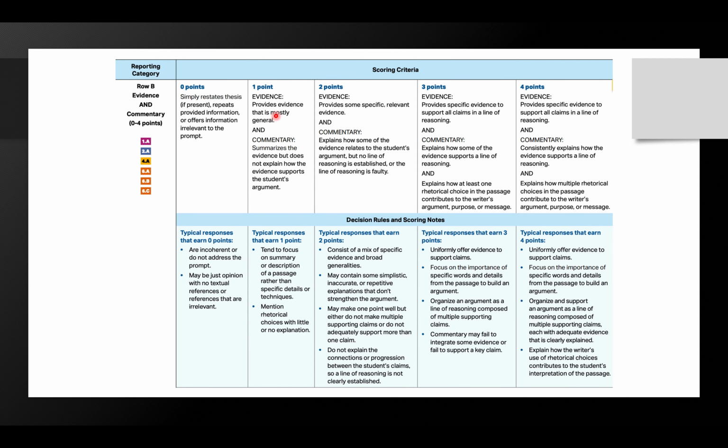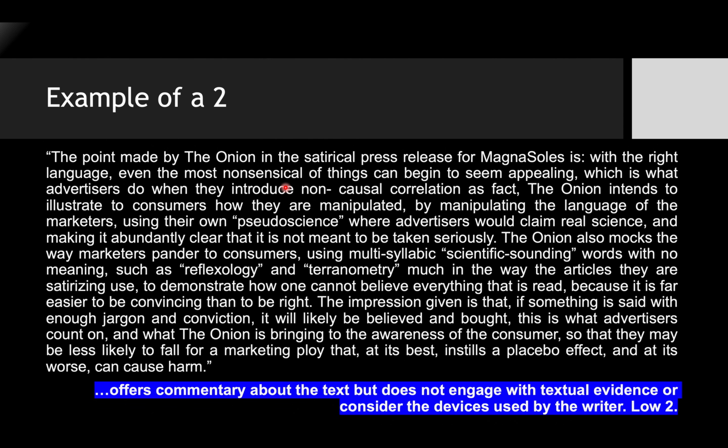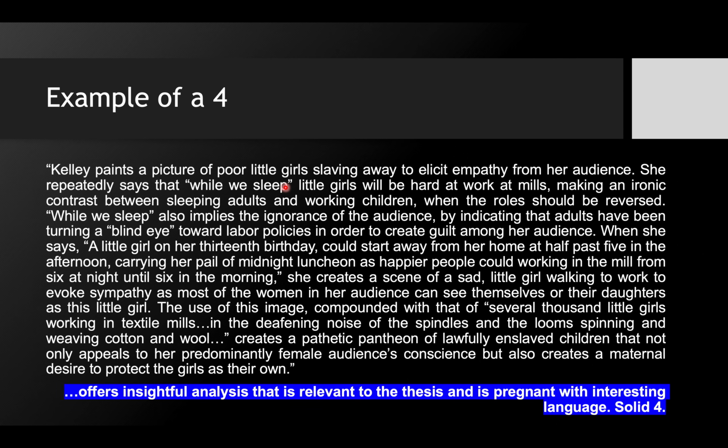So if we go back here, you can see a 1 is earned when the evidence is mostly general and the commentary summarizes evidence, but does not explain how the evidence supports the student's argument, right? This is an example of a 1. I'm going to gloss over a 2 and a 3, and I'm going to go directly to a 4 so that you can see how different, obviously, it is and why one deserves 1 score and the other, in contrast, is a big difference. And then we'll go back to the 2 and the 3.